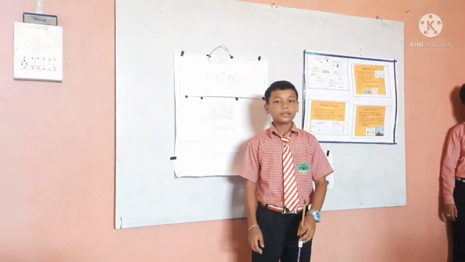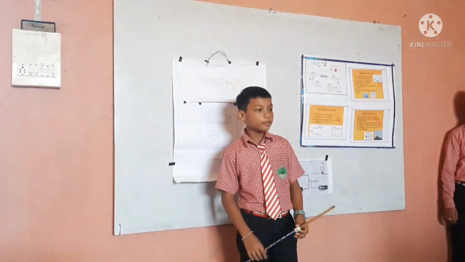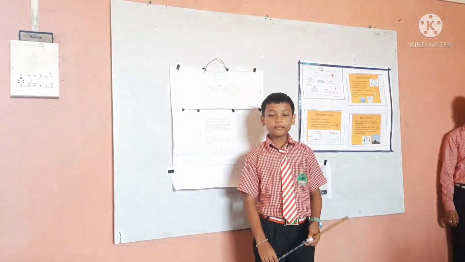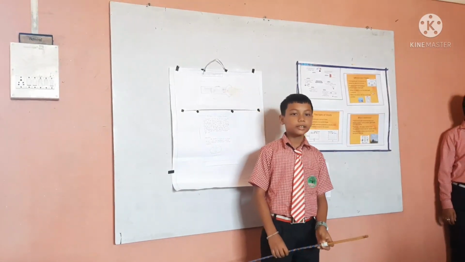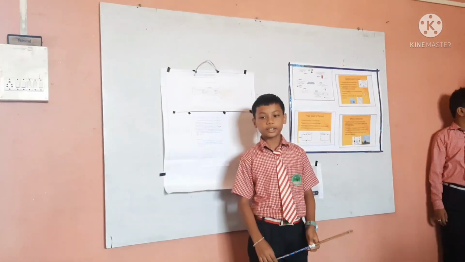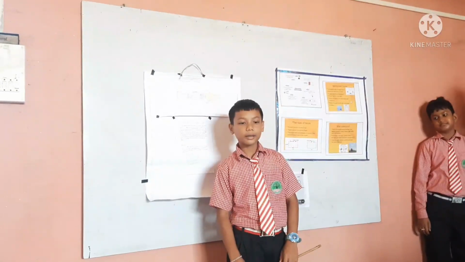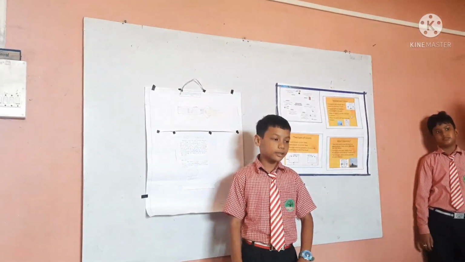I will explain electricity and circuit. First of all, we have to know what is electricity. The flow of electrons is called electricity. What are the things that run on electricity? There are many things that run on electricity like bulb, fan, TV, etc.